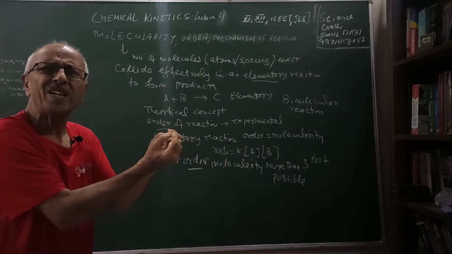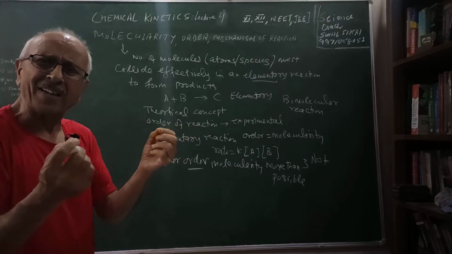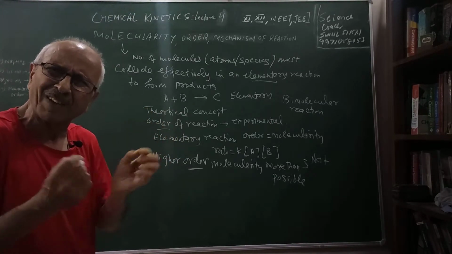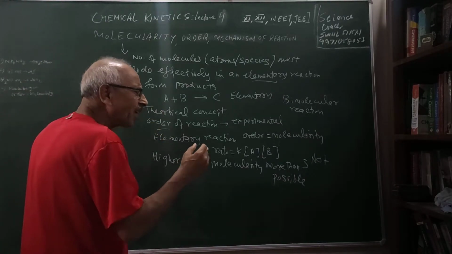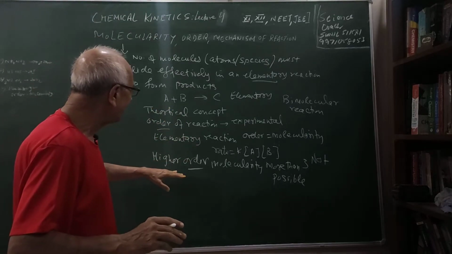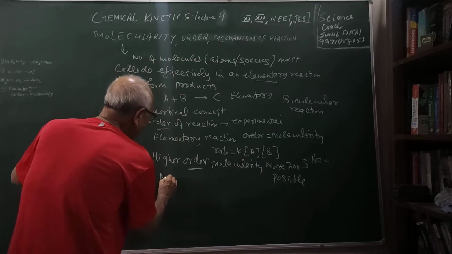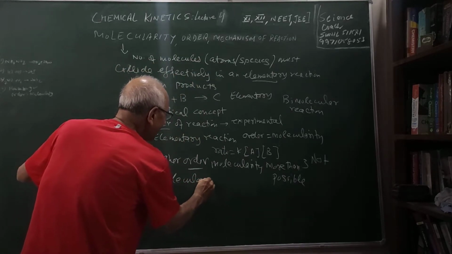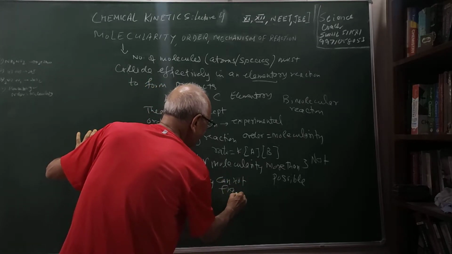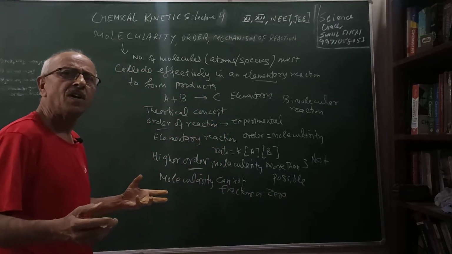Collision of the molecule is going to take place. The collision between two molecules is the best, and maximum there could be three molecules which can collide, because the size of the molecules, particle, species, is very, very small, and a simultaneous collision of more than three molecules is not possible, not probable. Hence, we cannot have molecularity more than three. And also molecularity, which I have defined, cannot be fractions or zero.